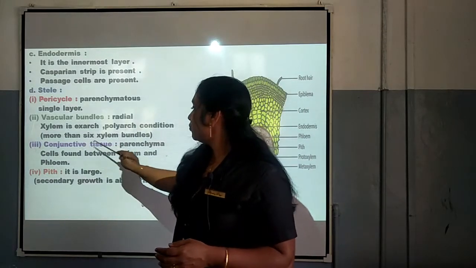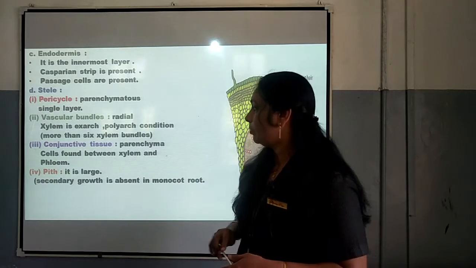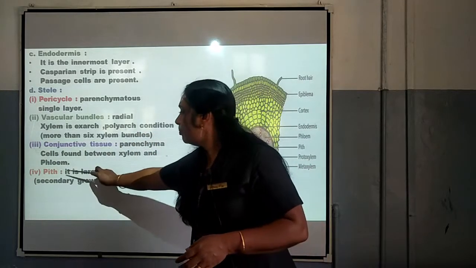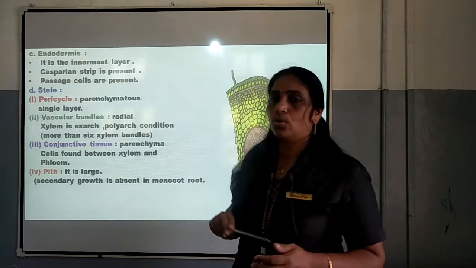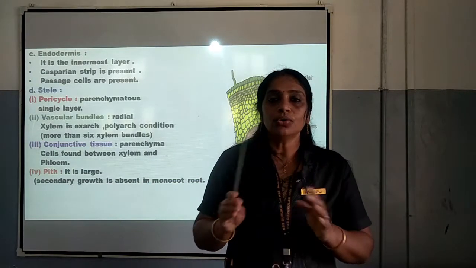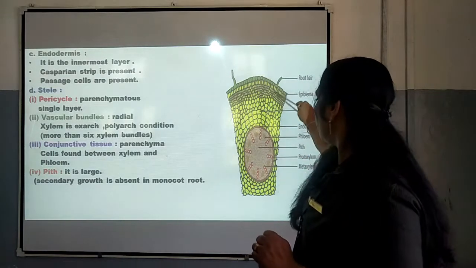Next one is conjunctive tissue, parenchymatous cells, and they are found in between xylem and phloem. In the case of monocot root, the pith is large and secondary growth is absent in monocot root. In monocot root, no secondary growth is taking place. So, this is the structure of monocot root.